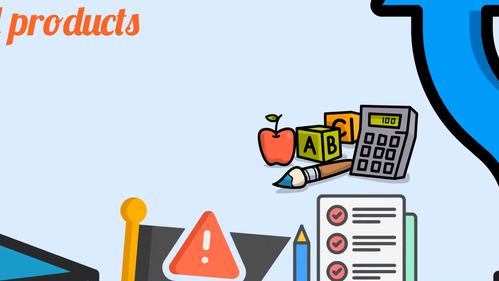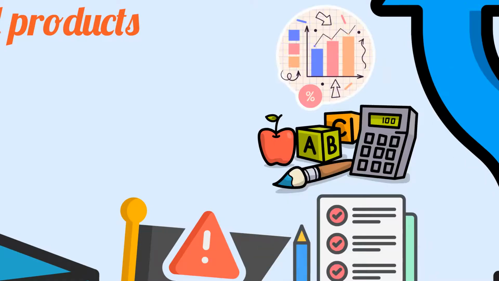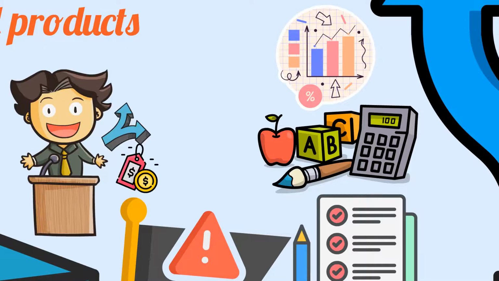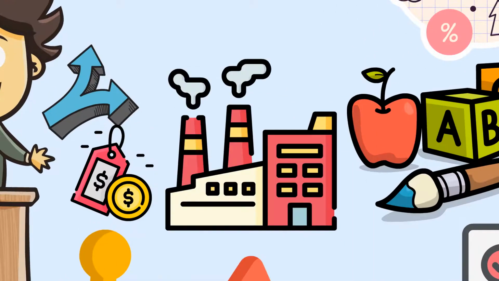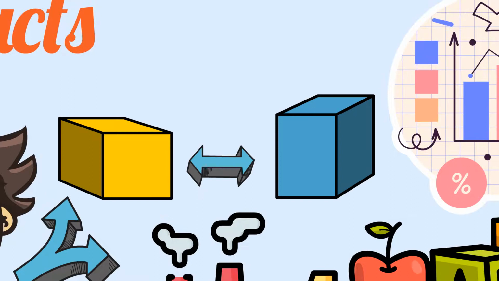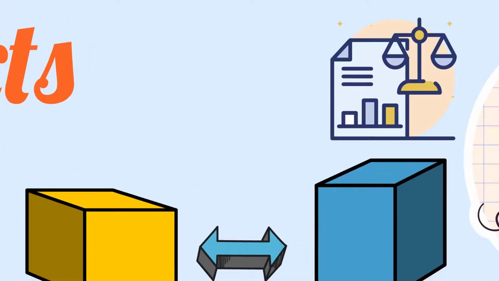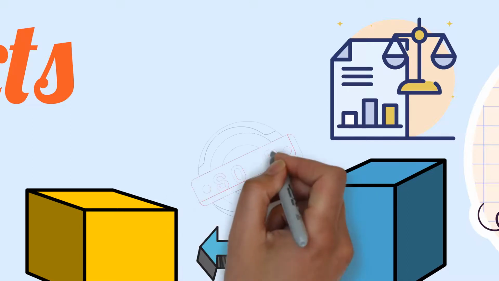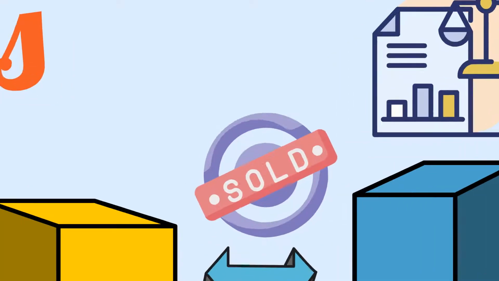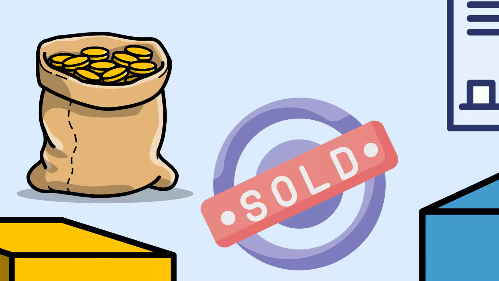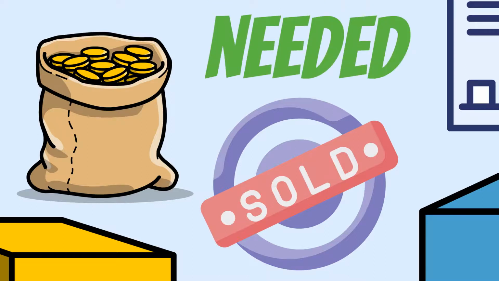Accurate allocation is needed primarily for financial reporting purposes and pricing decisions. The inventory cost of each unit of each joint product needs to be determined accurately so that the balance sheet will be accurate. Since the inventory cost of each unit becomes its cost of goods sold when it is sold, the amount of cost to be expensed to cost of goods sold for each unit sold is needed.